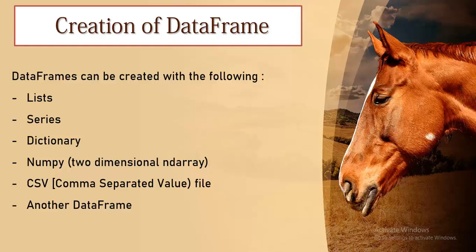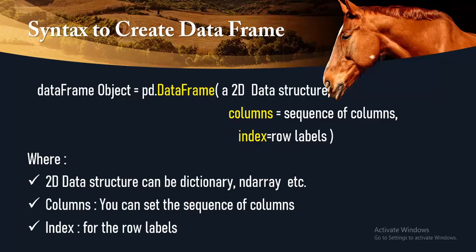Now the creation of DataFrame. DataFrame can be created with a list, series, dictionary, numpy and CSV file, that is comma separated file, and another DataFrame. The syntax to create DataFrame. How will we create the DataFrame? This is the syntax. First we will create a DataFrame object, then pd.DataFrame.